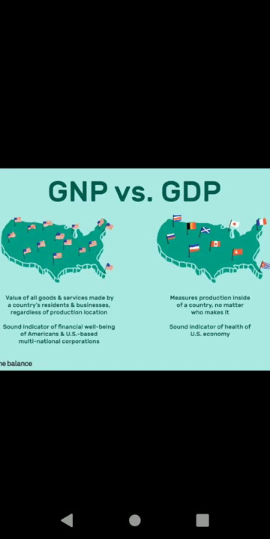Now I'll clearly explain the expansion. C means consumption, I investment, G government expenditure, X minus M, X means export, M import. NFIA means net factor income from abroad.